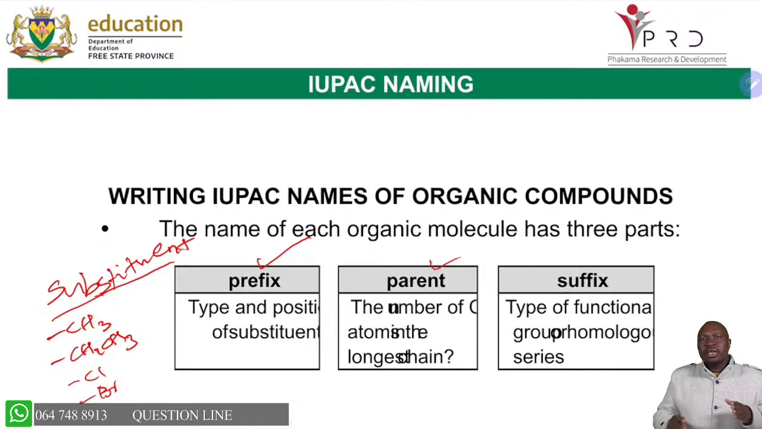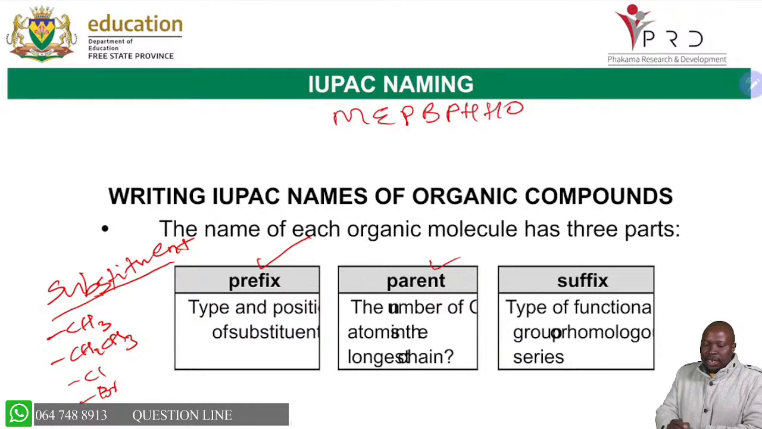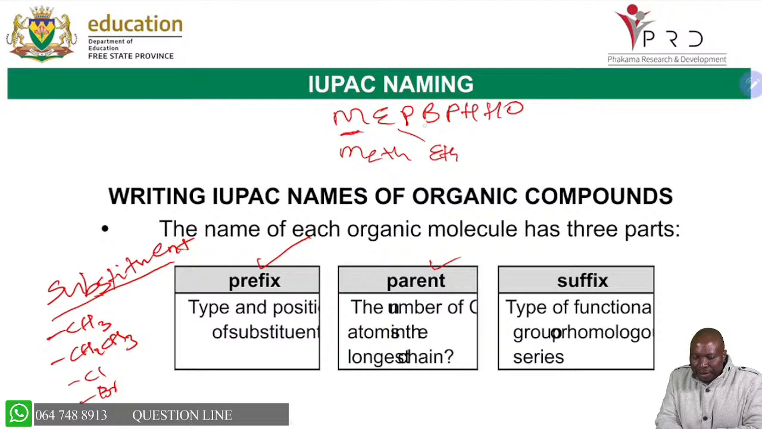For the parent, we are looking at the longest carbon chain. So you'll be looking to say, how many carbons do we have in the longest carbon chain? I usually say "MEPBPH" so that you don't forget: if we have one carbon, it's meth. Two carbons is eth. Three carbons is prop. Four carbons is but. Five carbons, pent.